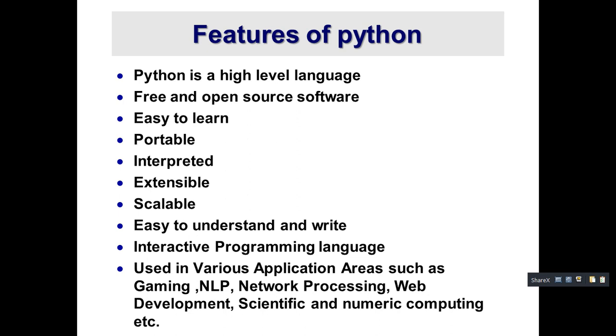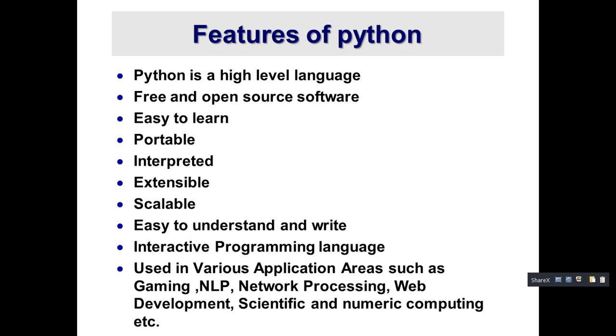Then the fourth point is portability. What is portability? The general meaning of portable in English is movable. Portable means we can move from one place to another. Based on that knowledge you can apply the concept here. In Python, what we are going to move is the code.